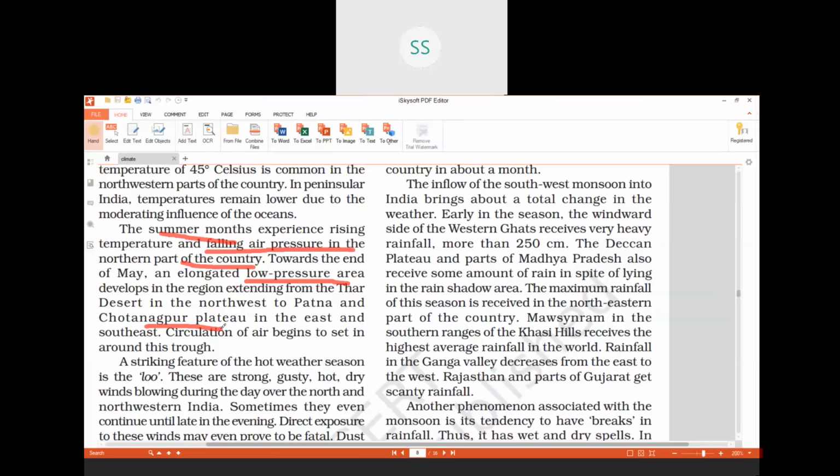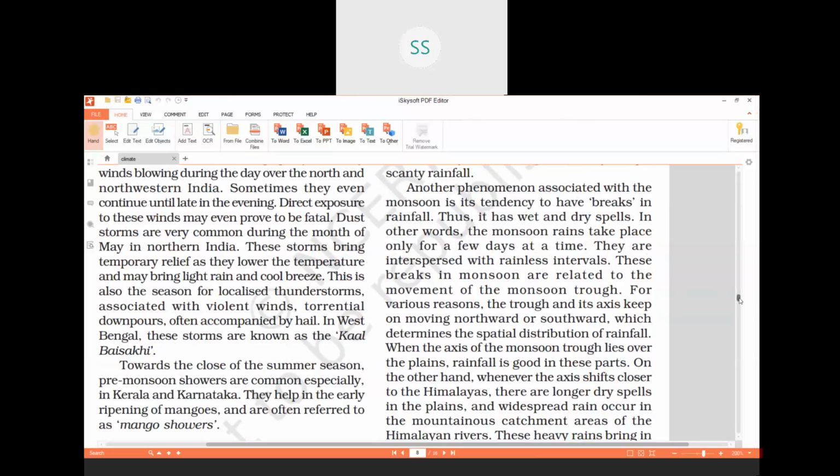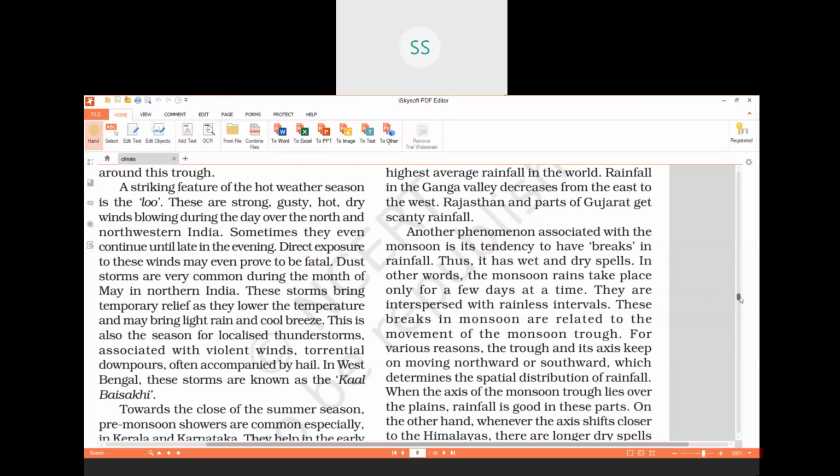There is a very important, striking feature of the hot weather season. Very striking feature means very important feature of this hot weather season, children. What is this important feature of hot weather season? This is the feature which we always observe even in Delhi, especially in the northern plains of India. What is that feature, children? Loo. You might have heard of this term, loo. Your parents might be saying, there is loo, don't go out. It will spoil your health. What is loo then?